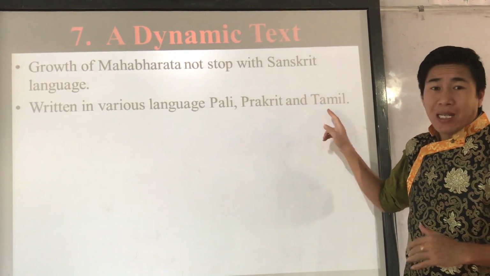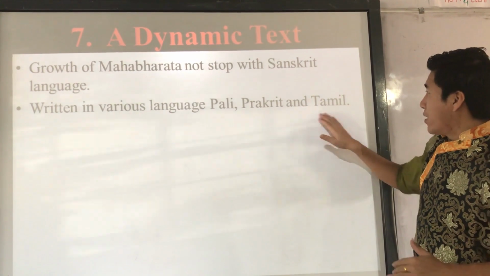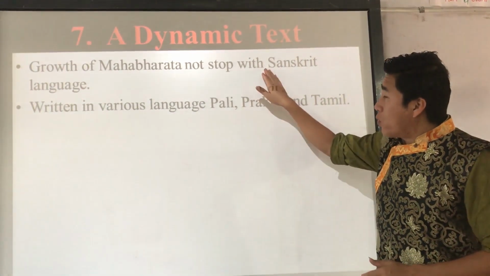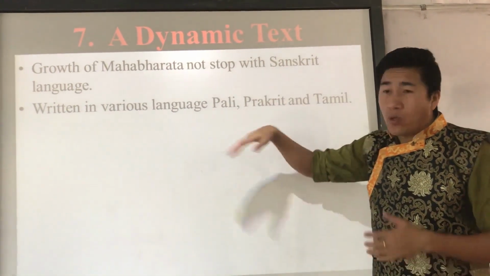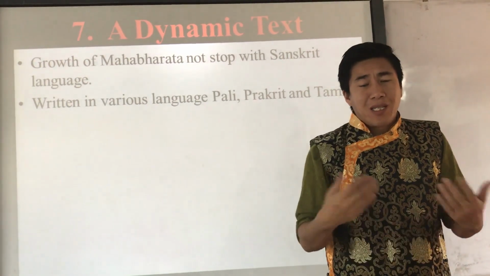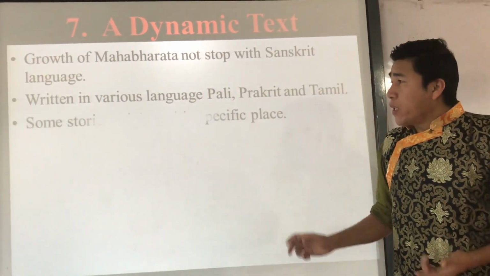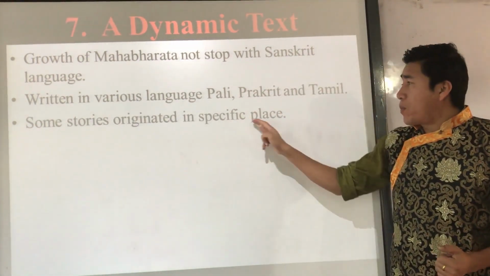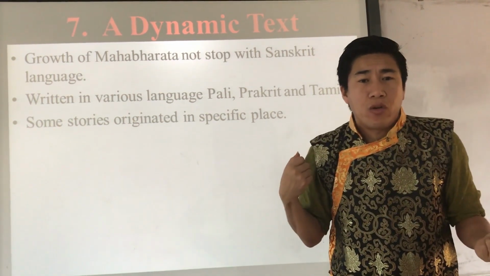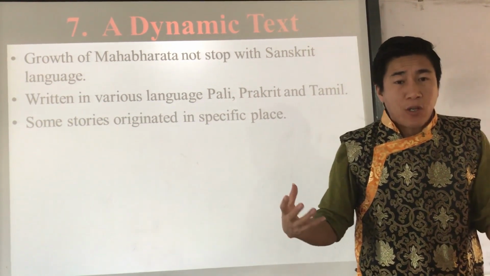And then Tamil, right? As I told you, in ancient Tamil country, Tamilakam, there were the Cholas, Cheras and Pandyas. The Tamil language is also very popular and a very ancient language. Mahabharata was not only written in Sanskrit, but also in Pali, Prakrit and Tamil. So that's why it is called dynamic. First. Second point here is, some stories originated in a specific place. That means there were many kinds of variation in a story. Not all the stories are the same. In different places, there were different stories about Mahabharata.